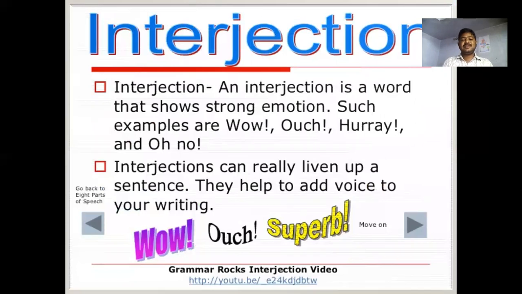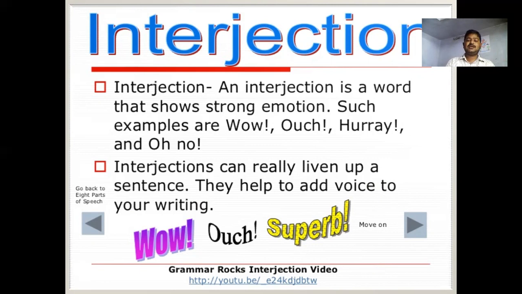Interjection. An interjection is a word that shows strong emotion, and such examples are wow, hooray, and oh no. That means all the emotional expressions, sudden feelings and sudden emotions can be represented with words like wow, oh, hooray, and oh no. These are all called interjections.